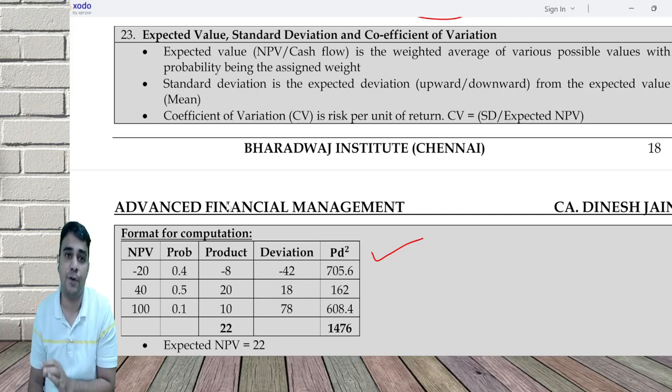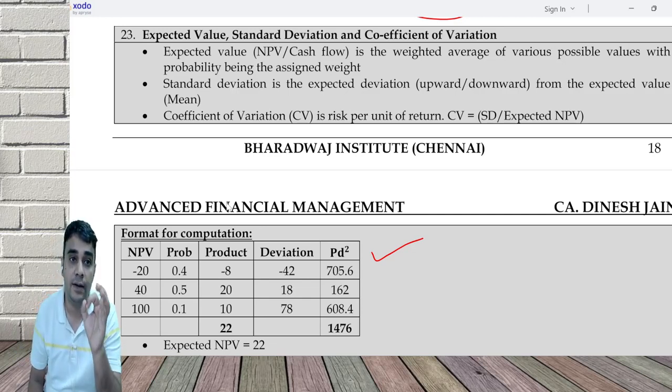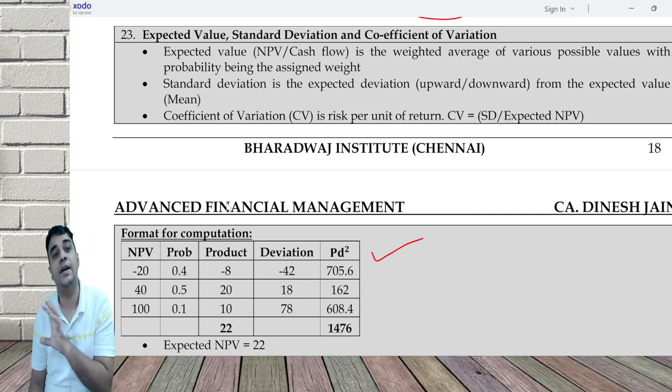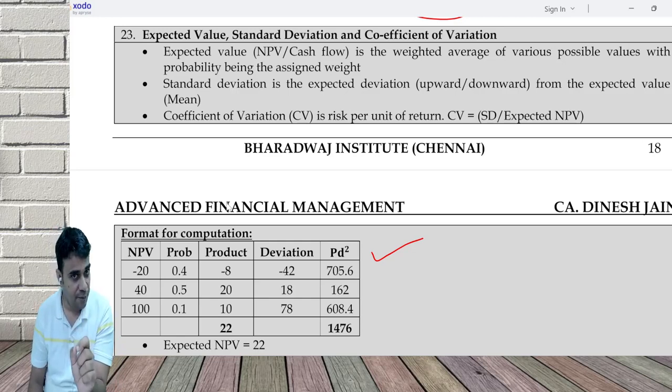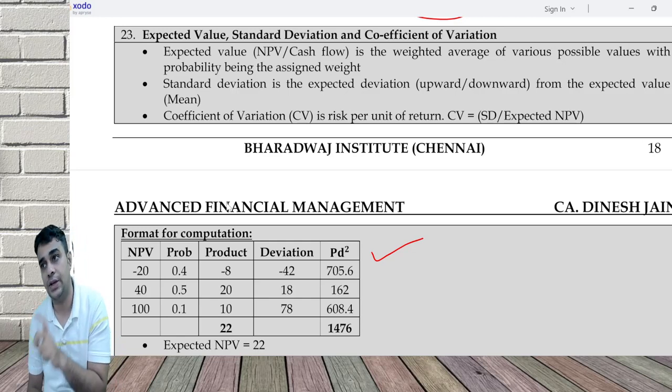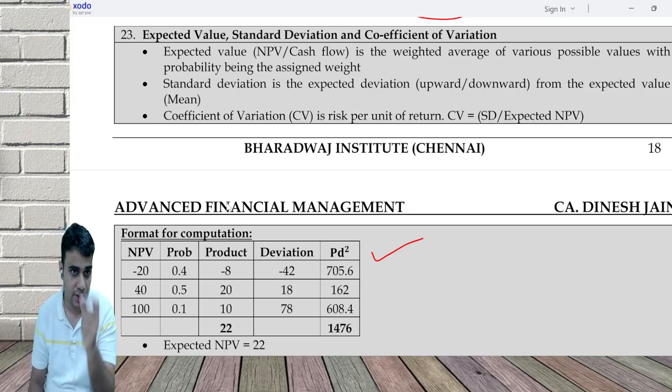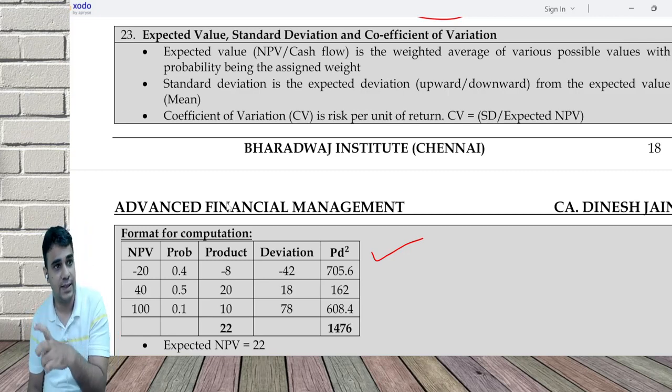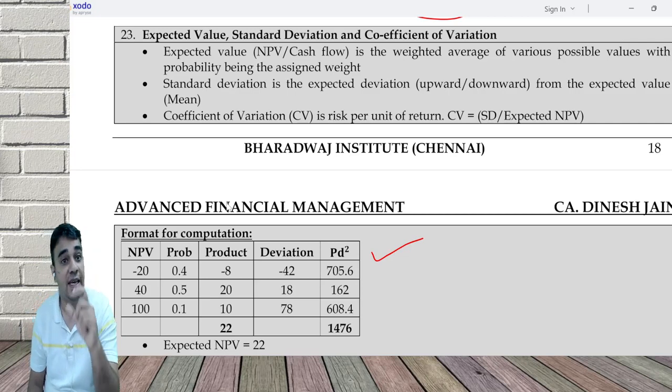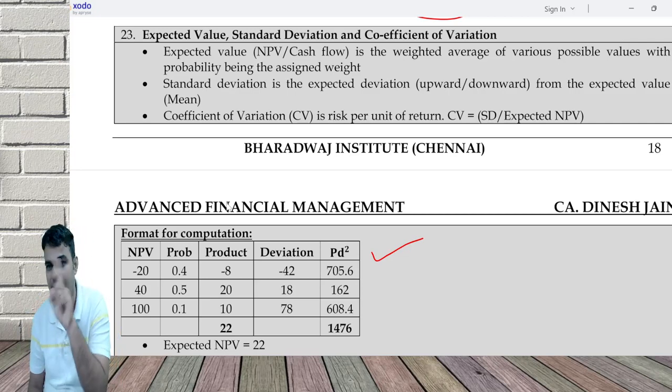In these types of questions, you need to calculate every year's cash flow and every year's standard deviation: year, standard deviation, PVF, discounted standard deviation. The total of discounted standard deviation is one standard deviation.